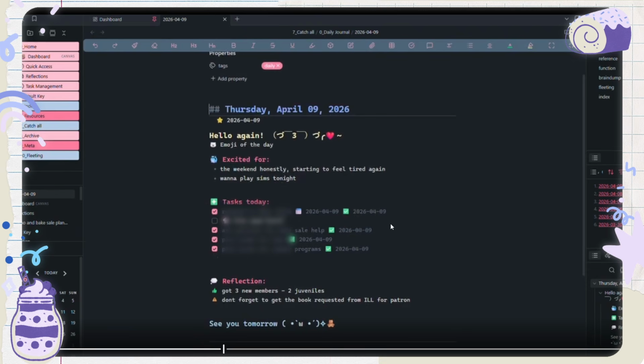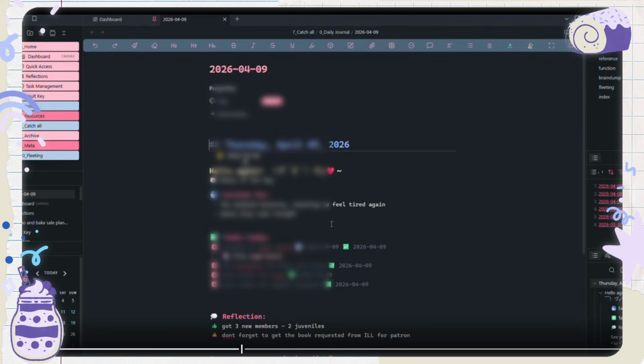So this is my daily notes, and this was mostly experimental. Then I have a reflection part where they're not considered tasks, but still a checklist. It's just that they have these cool little icons that you can customize. So instead of just having a little square and then a check mark, it actually has its own little status icon. So that's really cool. But I wanted to use that for reflections.